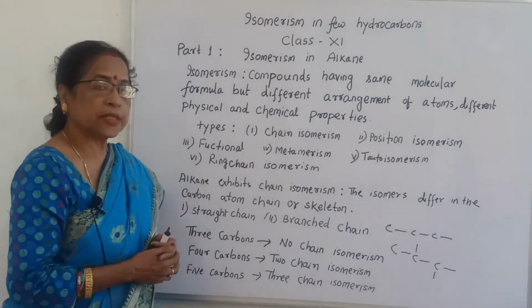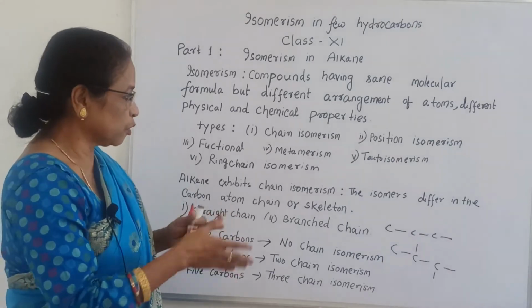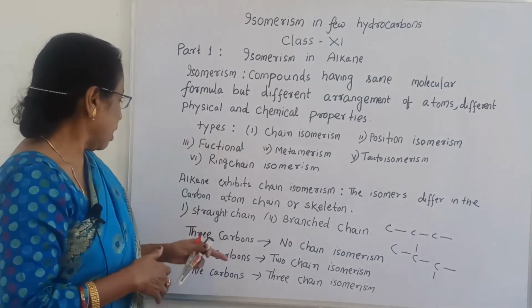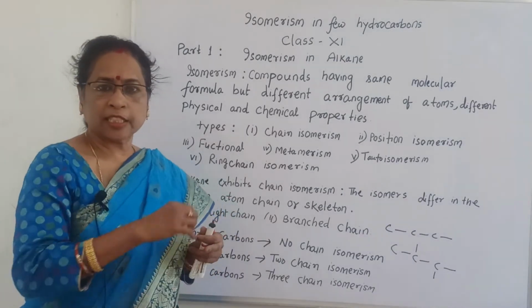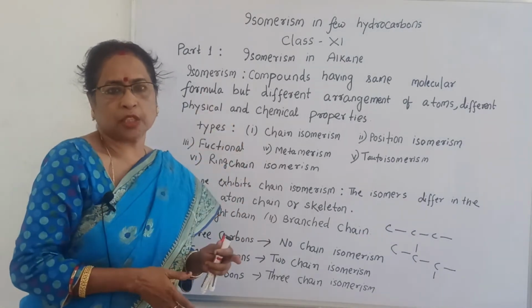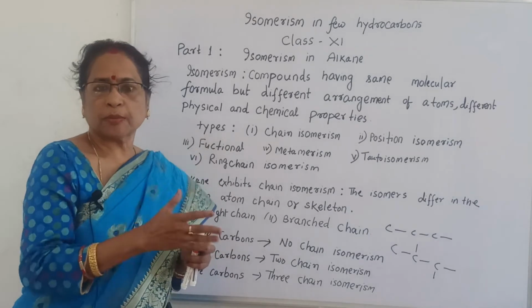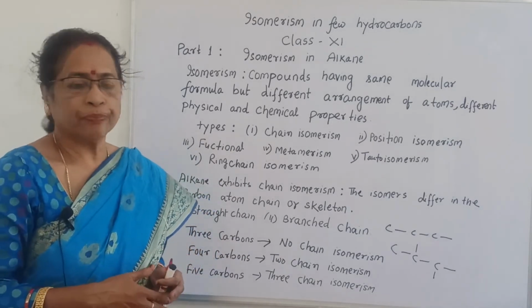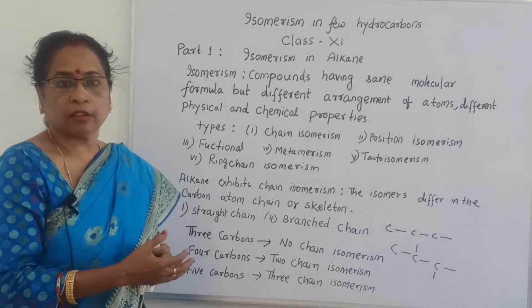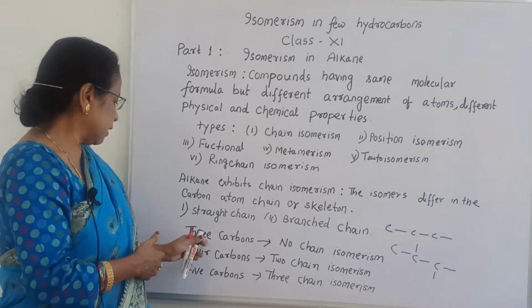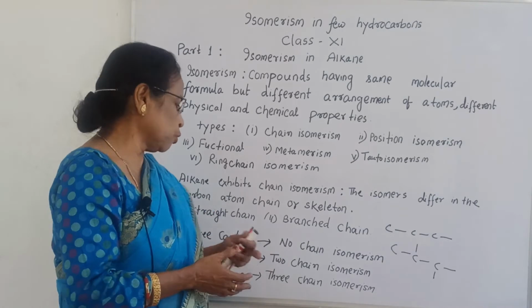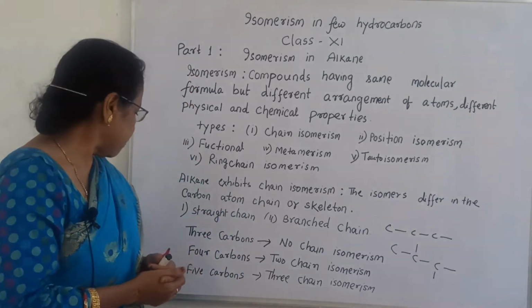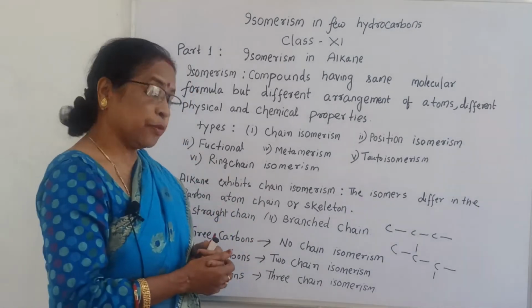Only alkane exhibits chain isomerism, which you can also put in branch form, and I will explain with examples. There are two types, one straight chain and one branch chain. Straight chain means there should be no branch, but branch chain means some substitution or branch is present. For 3 carbons there is no chain isomerism, for 4 carbons it shows 2 chain isomers, and for 5 carbons 3 chain isomers.